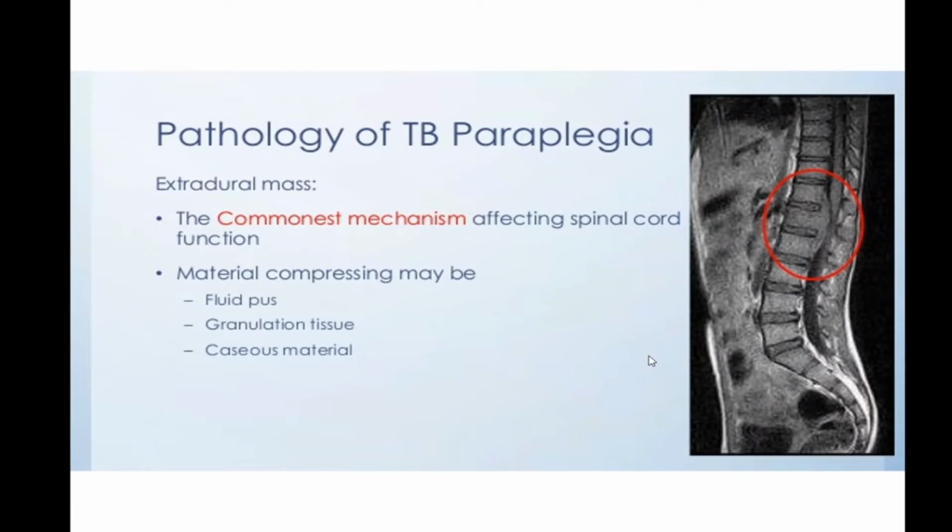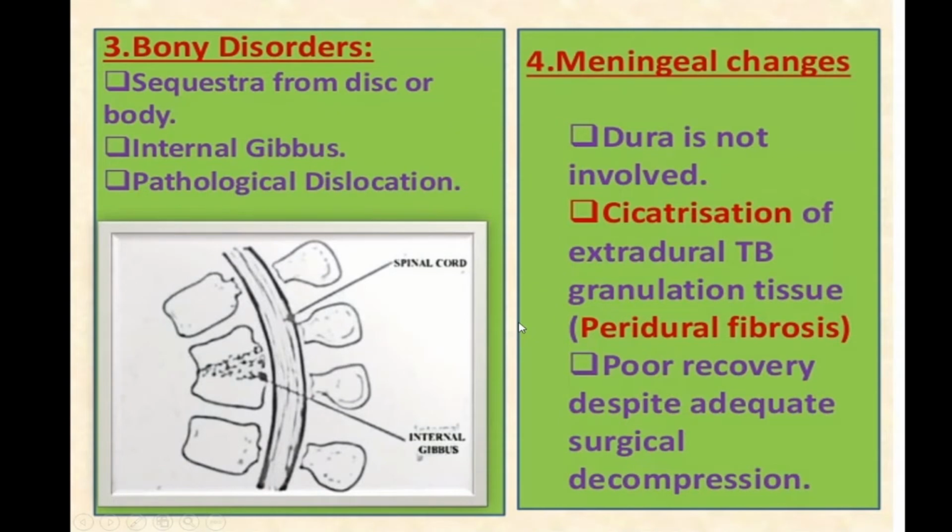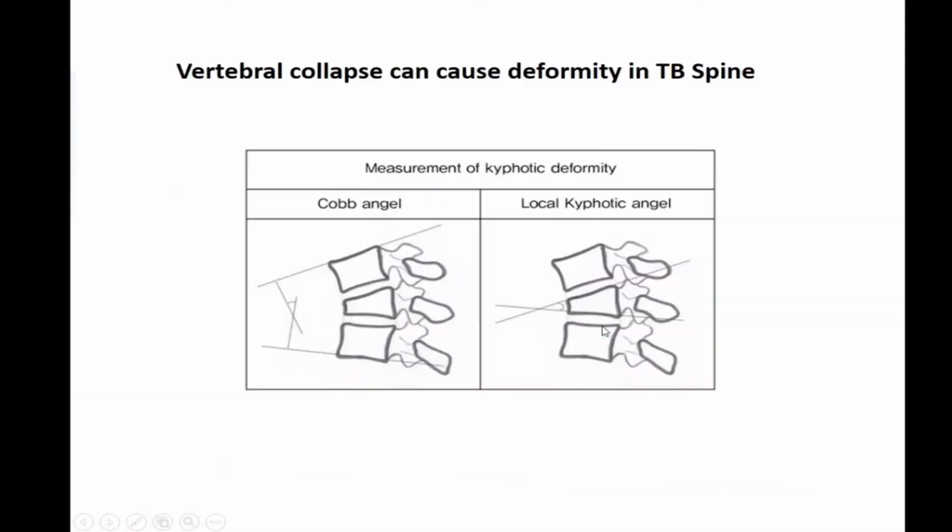Now, the commonest mechanism affecting spinal cord function is extradural compression, as I said, because of pus, granulation tissue, and caseous material that are typically formed in tuberculosis. They will compress here. This is the internal pus, gibbus, kyphus forming here. There are 3 vertebrae involved. You can see the compression of the spinal cord here in this MRI in T2 view. Now, there is sequestration of the disc. There is internal gibbus formation. Pathological dislocation can also happen later, as we will see.